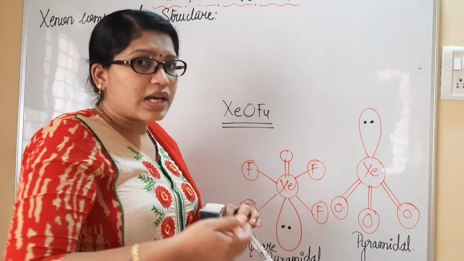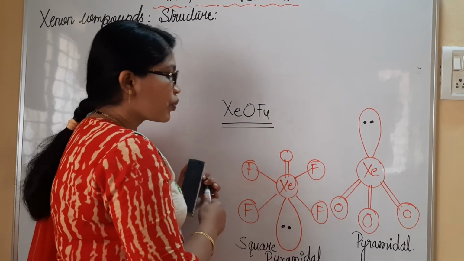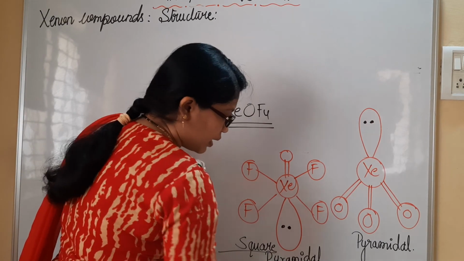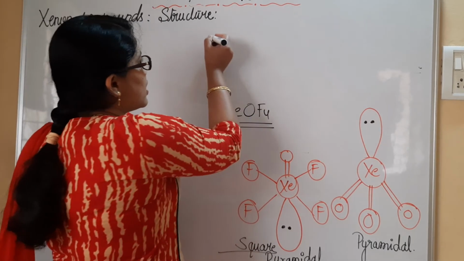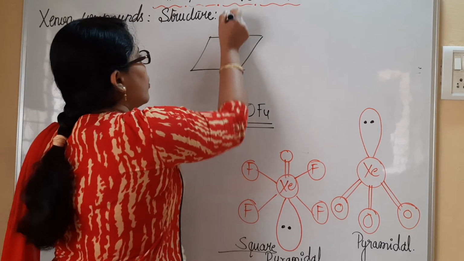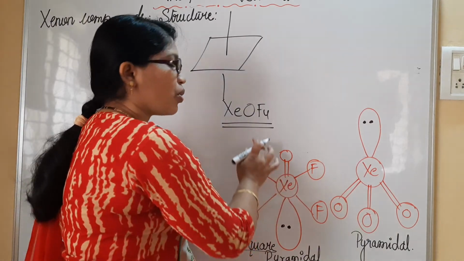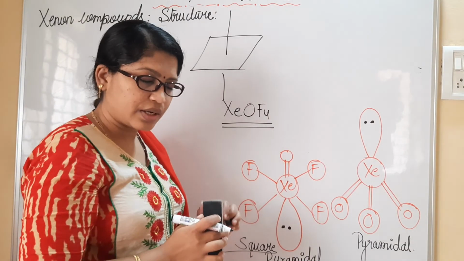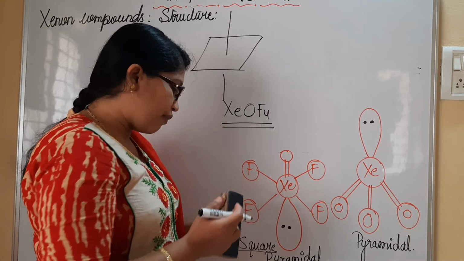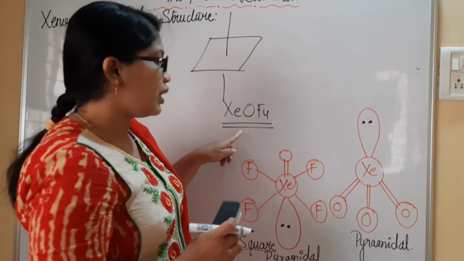As that is a 3-dimensional view we can make here, we can say that this is square pyramidal in nature. It is somehow like this. This is a square structure we can write. So above and below we will have the lone pair of electrons as well as the oxygen atom present in it. So the structure will have a square pyramidal geometry with respect to XeOF4.